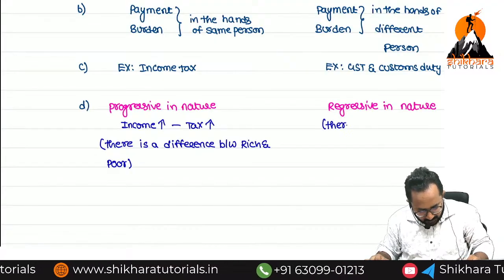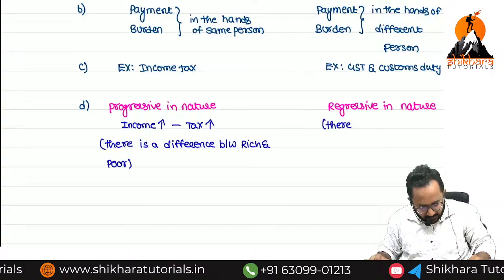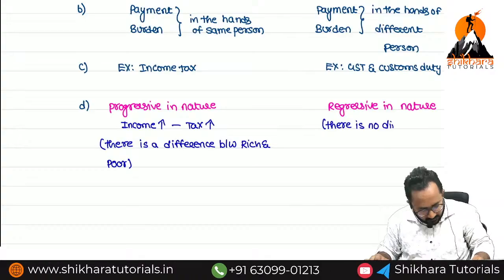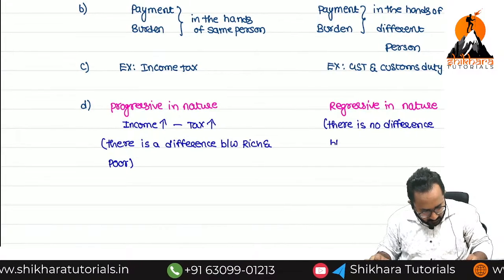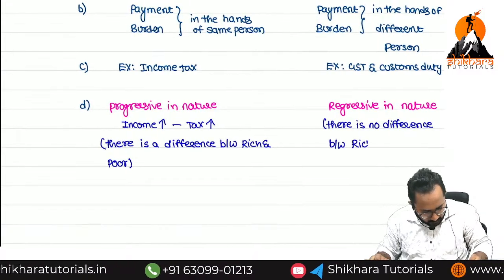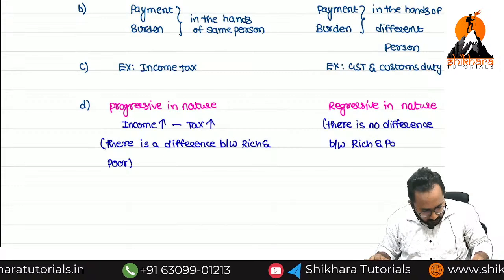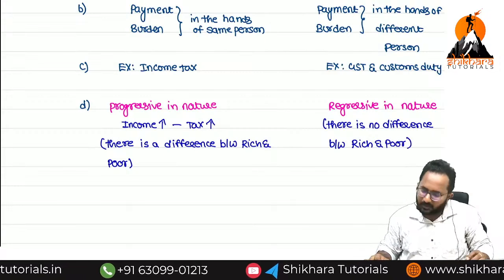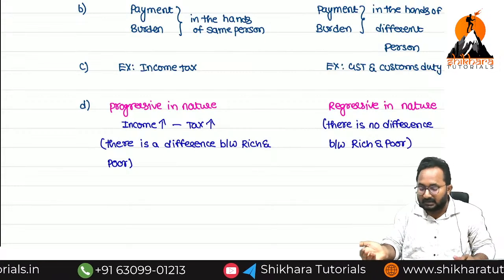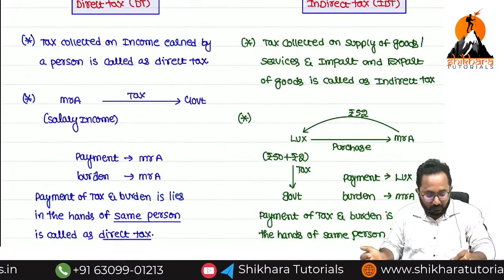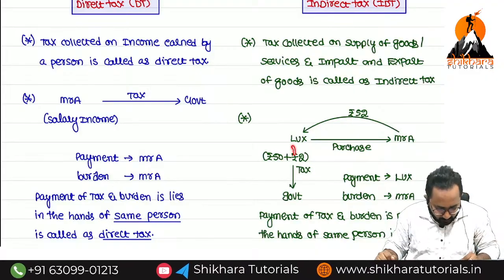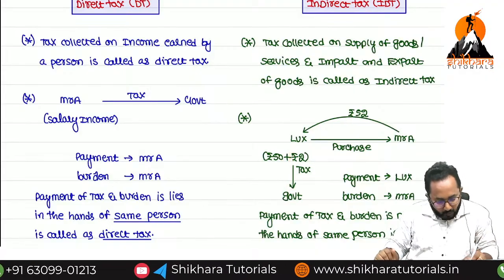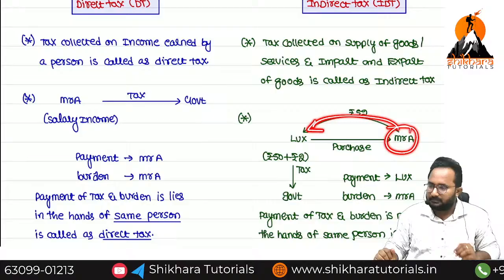Yes, I will give you time. Please listen. There is no difference between rich and poor. If you are selling one soap, you have to pay the 2 rupees tax. That 2 rupees you are required to collect from whom? Public only, nothing but the customer. The company needs to pay the tax, but from whom are they collecting? The customer.